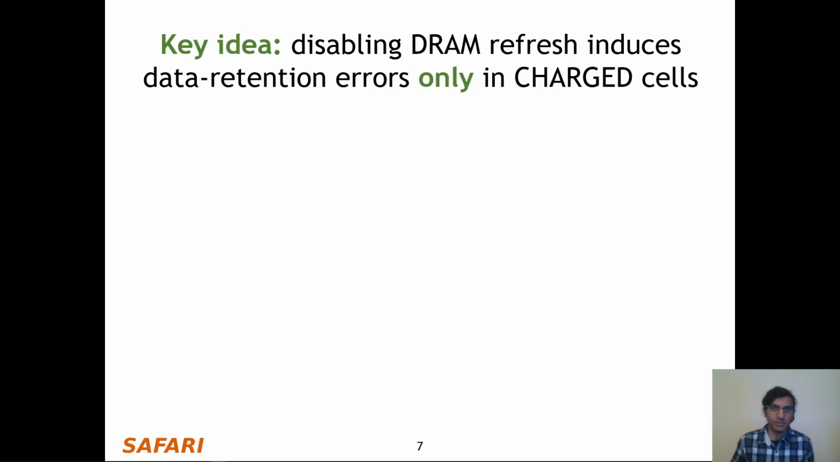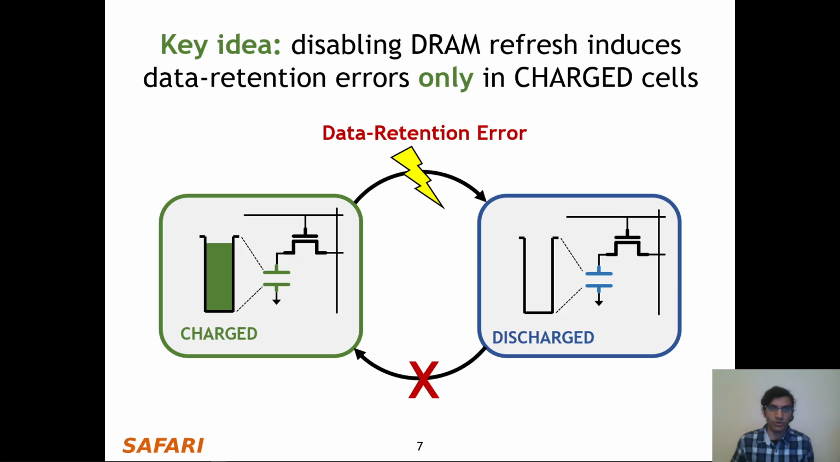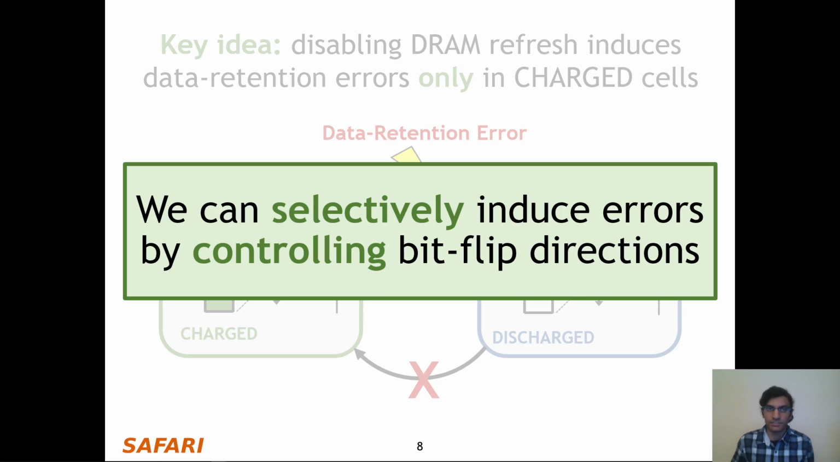So both BEER and BEEP are based on the key idea that disabling DRAM refresh induces data retention errors only within charged cells. And here we illustrate two different states that a single DRAM cell can be in. On the left, the cell's storage capacitor is shown fully charged, and we refer to this as the charged state. On the right, the cell's capacitor is shown as discharged, and we refer to this as the discharged state. Now, when we induce data retention errors, we can cause a charged cell to go to the discharged state, but an already discharged cell will typically not flip to the charged state. And this means that we can selectively induce errors by controlling bit flip directions.